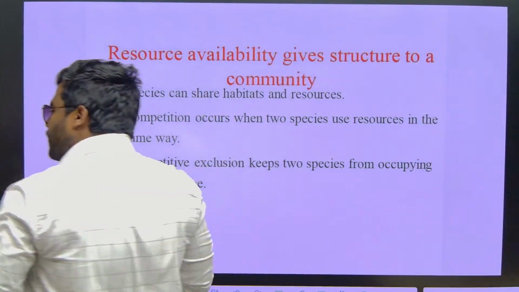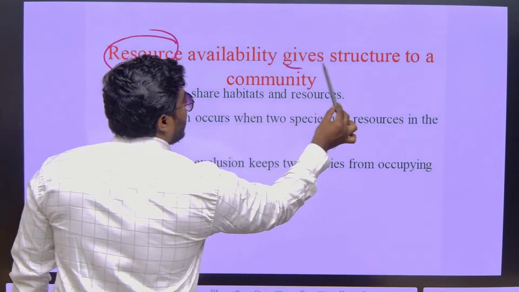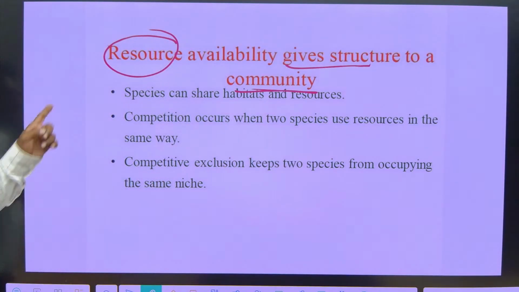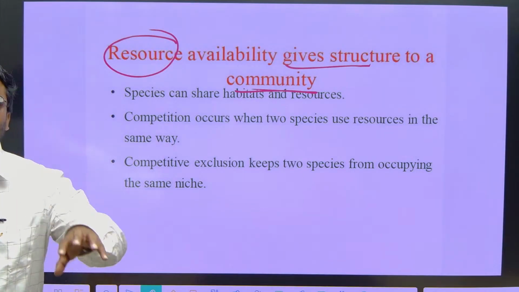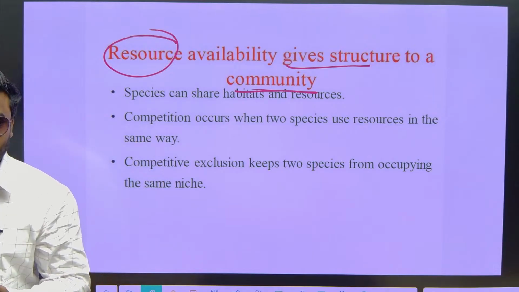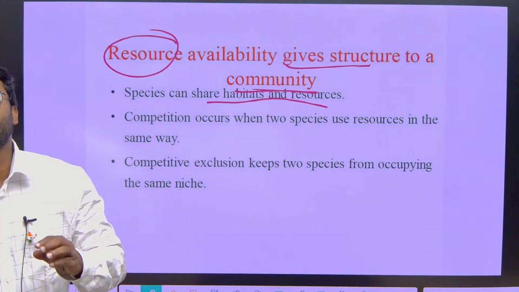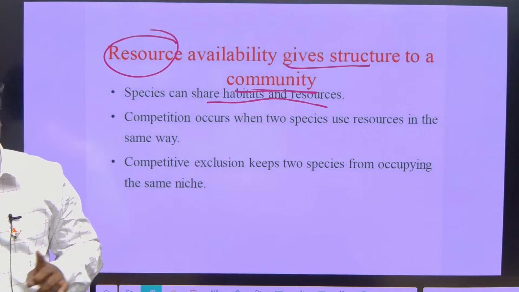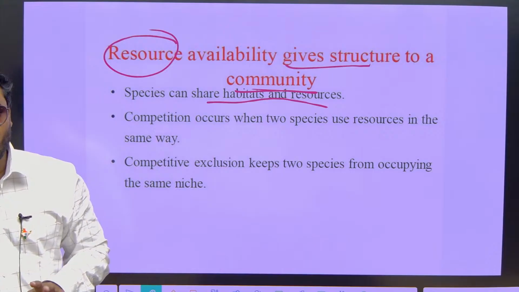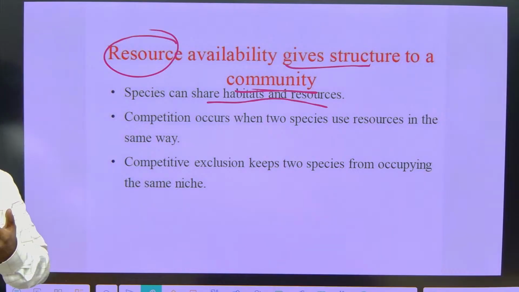Now focus. Resource availability, understand every line, gives a structure to a community. How can we define that? See here, any organism living in nature, whether it is a plant or a microorganism or an animal, every organism shares the habitat and resources. It is impossible to survive without sharing the habitat and resources. Whenever we are sharing the habitat and resources, there won't be any problem. But upon sharing, we sometimes get problems.